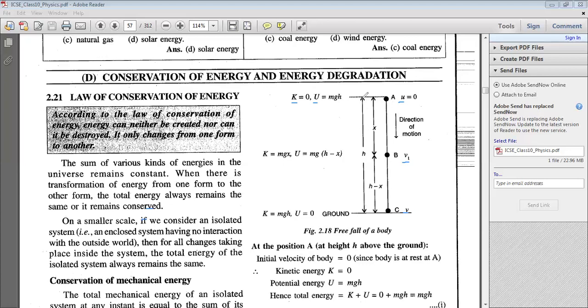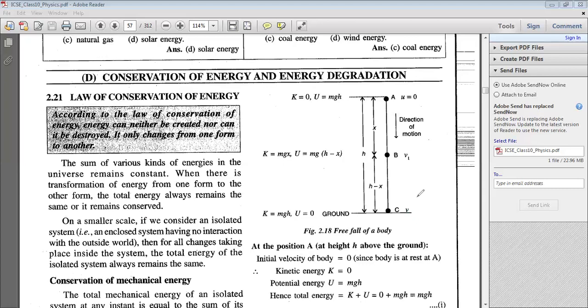Let us consider that the body is released from point A and travels a distance x before coming to B. Now, if the entire height is h and this much is x, then this distance must be h minus x, right?